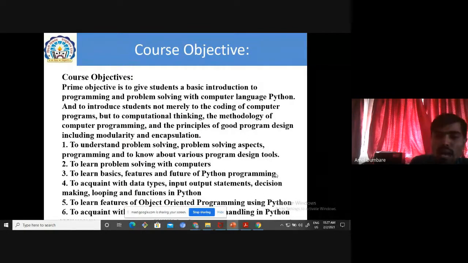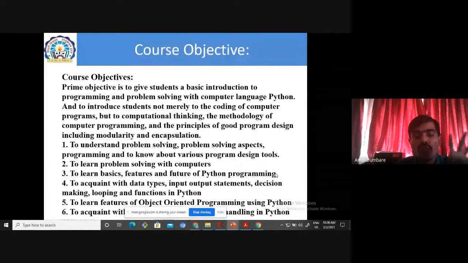Okay. Now, fourth one, to acquaint with data types, input output statement, decision making, looping, functions in Python. So the different functionality which is available in Python programming, all that we have to study in unit number 1, 2, 3, 4, 5 up to 6. Okay. So that is our fourth course objective.